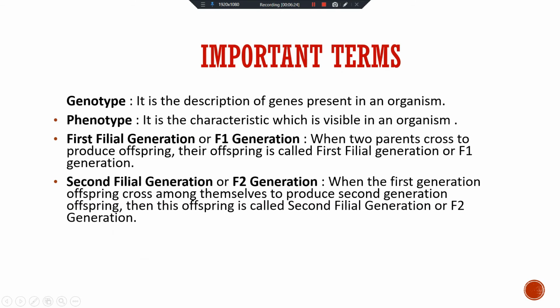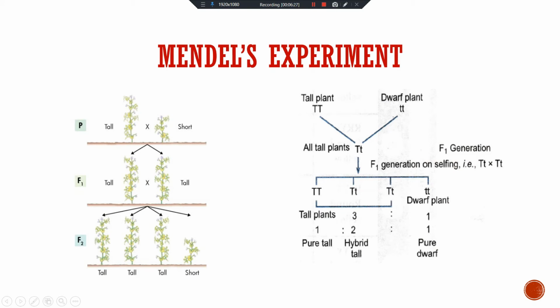Like here you can see in the F1 generation all plants are tall, and that is hybrid. So if you see the phenotype by appearance, all are tall, but in genotype it is hybrid. Clear? And when the F1 generation plants are crossbred, the second generation we get is called the F2 generation. In the F2 generation, by appearance it is 3 ratio 1, 3 parts tall and 1 part dwarf. And the genotype ratio is 1 ratio 2 ratio 1.